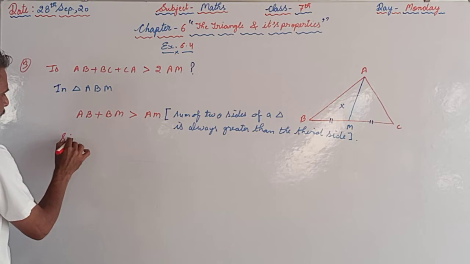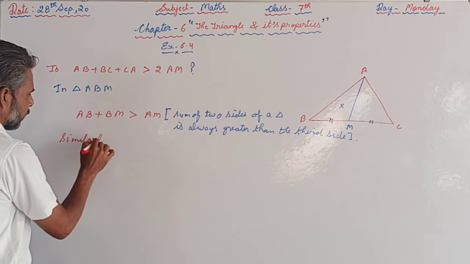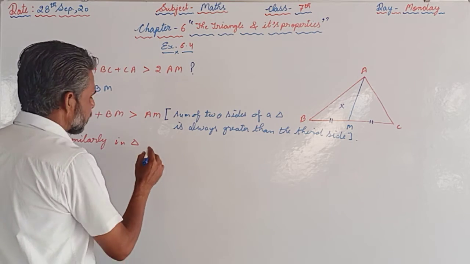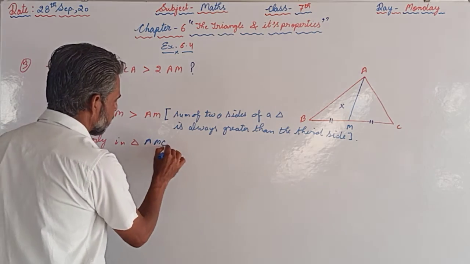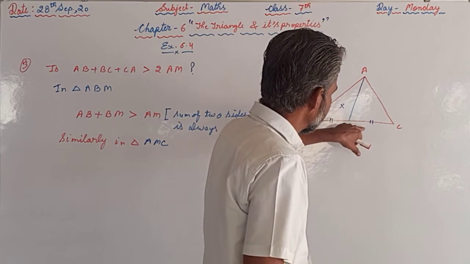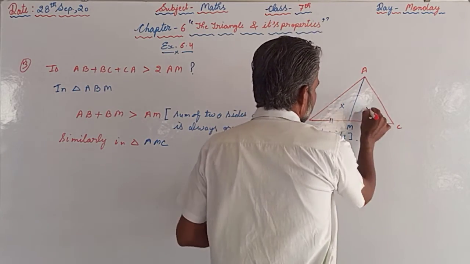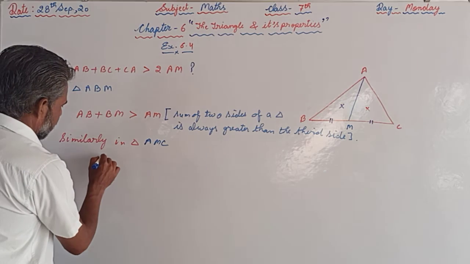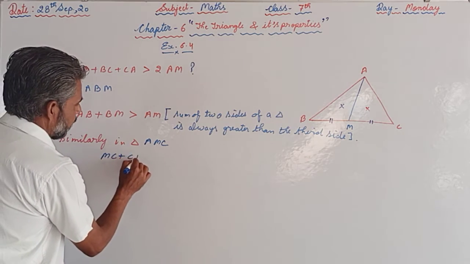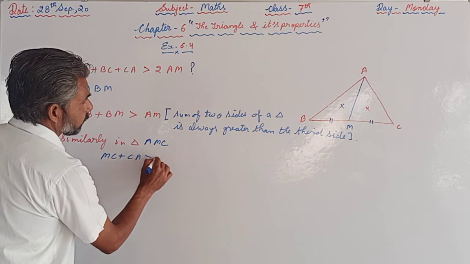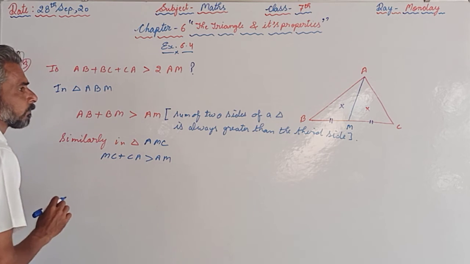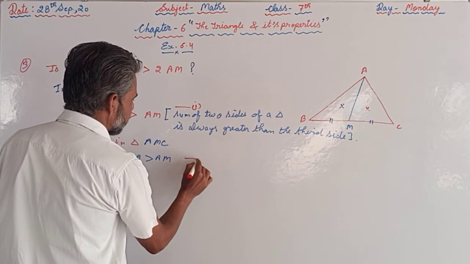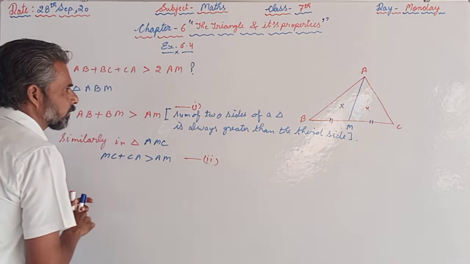Similarly, in triangle AMC, MC plus CA is greater than AM. So this was the first equation, this was the second equation.